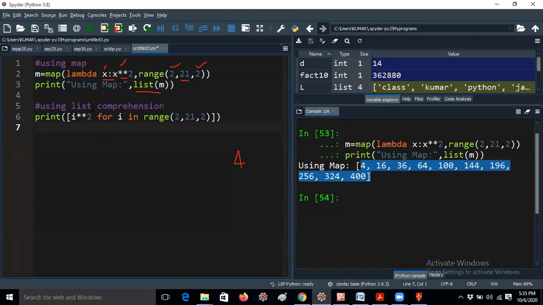Here she is using a for loop, for i in range of 2 comma 21 comma 2. This is the for loop body actually. Whenever the i value is 2, 2 to the power of 2, which is 4, will be printed in list format. That's the reason she is using a square bracket. Then it will be incremented by the 2 you gave, so next it will be 4. 4 to the power of 2 is 16, so 16 will be printed. Let me execute it this way also.